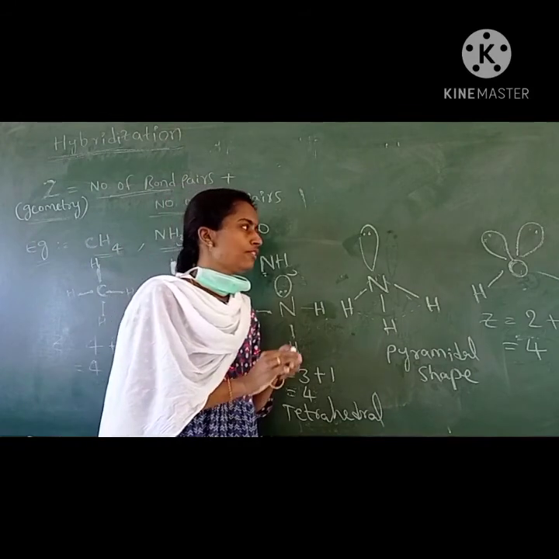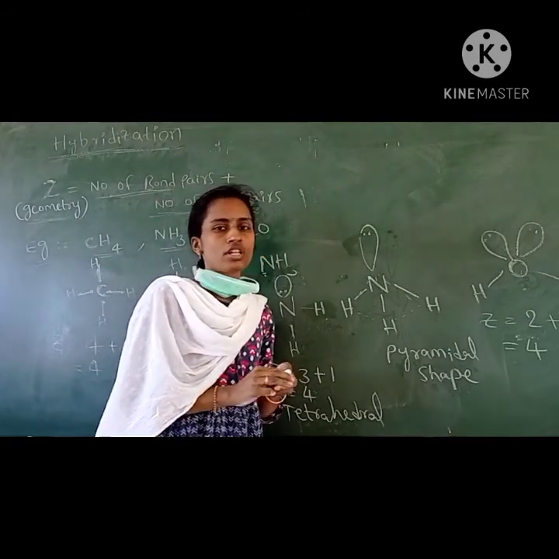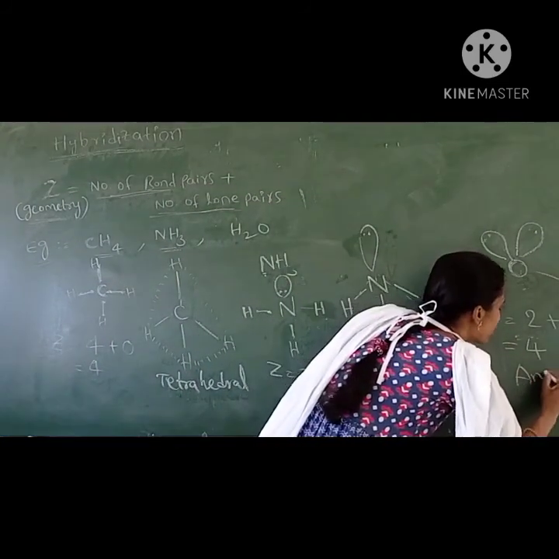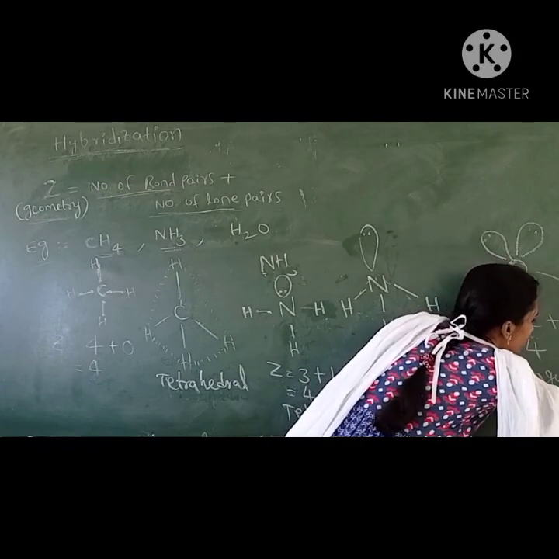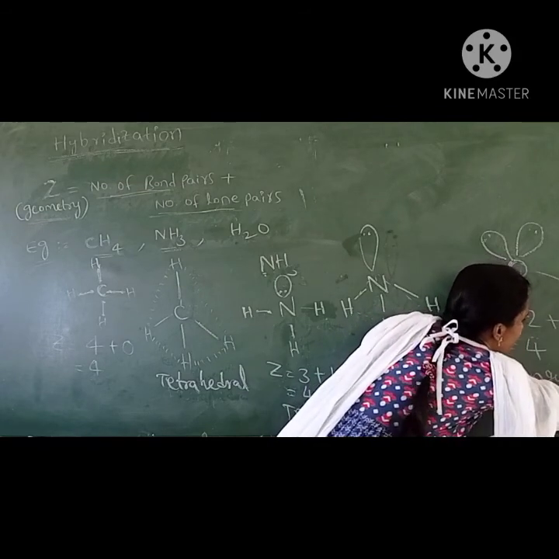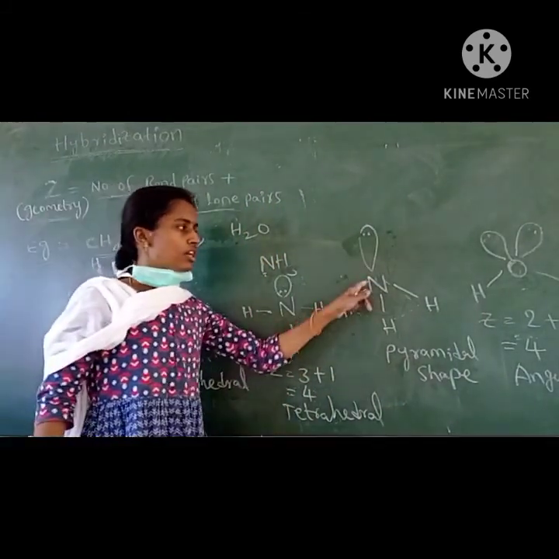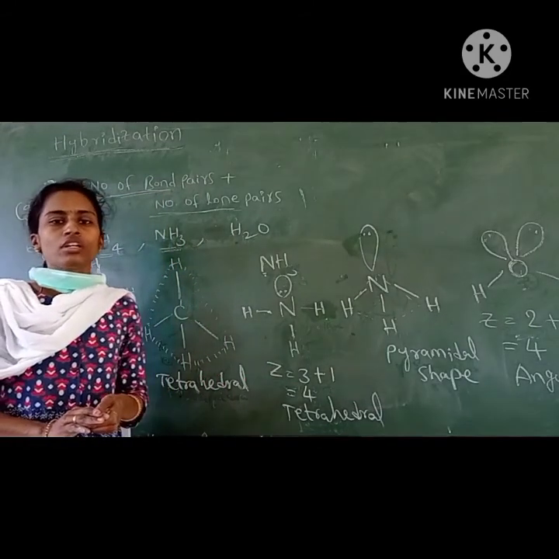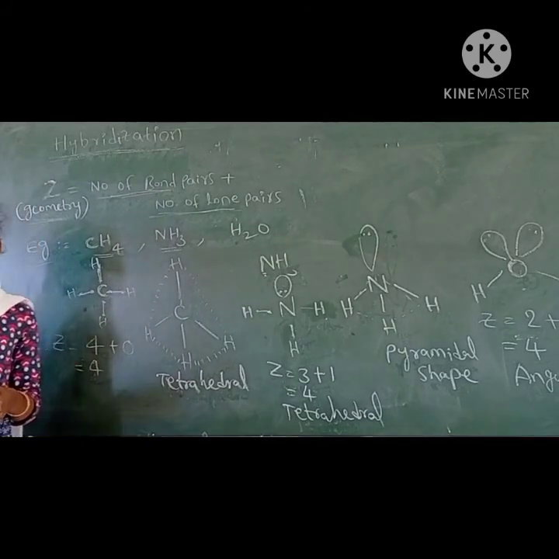But here also some distortion is there. Due to that distortion, the shape of the molecule is angular or V shape. This distortion in the shape of molecules is explained by VSEPR theory. So this is the failure of the hybridization concept.